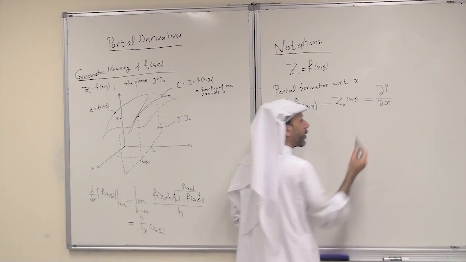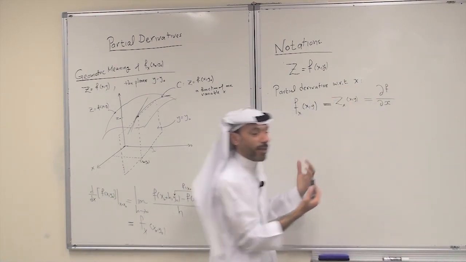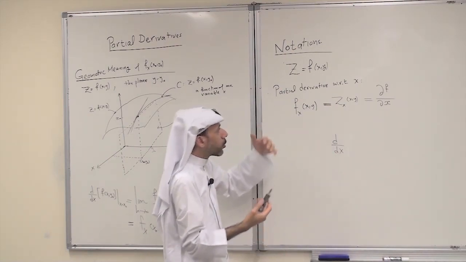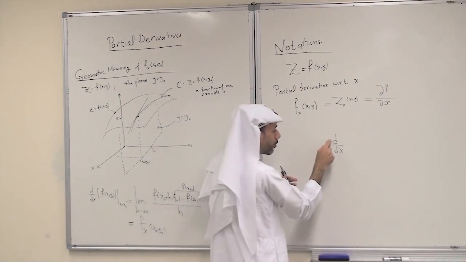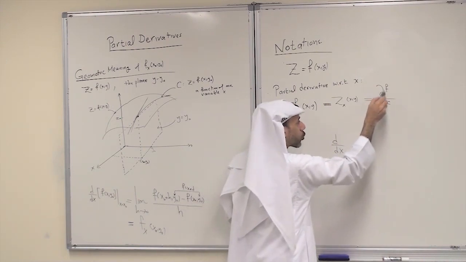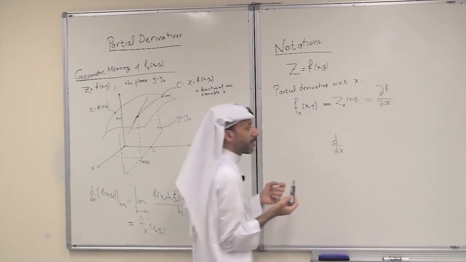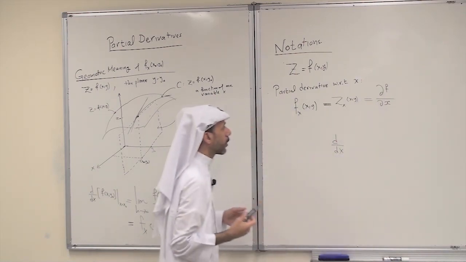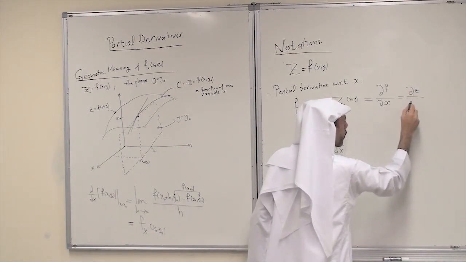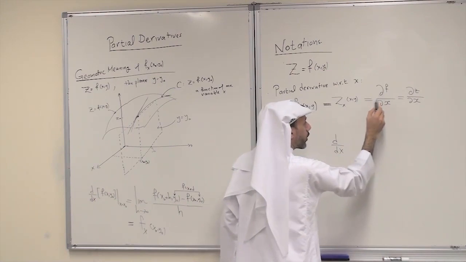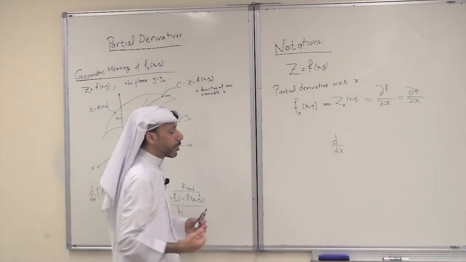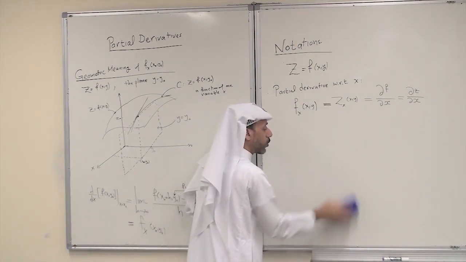So notice this is delta in Greek. Like in math 101, we write dy dx. Now here for functions of two variables, we use the same delta, but we write it as a tilted symbol. We call it partial f with respect to partial x. So this is partial f partial x, or we say the following: partial z partial x. Partial derivative of f with respect to x, partial derivative of z with respect to x. This is the notation for the partial derivative with respect to x.